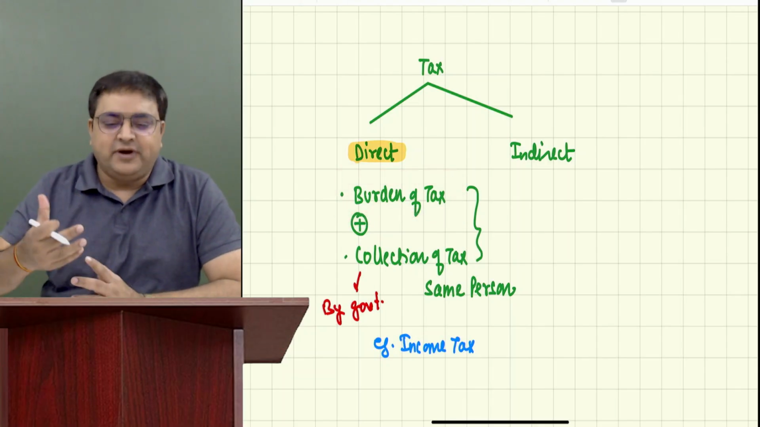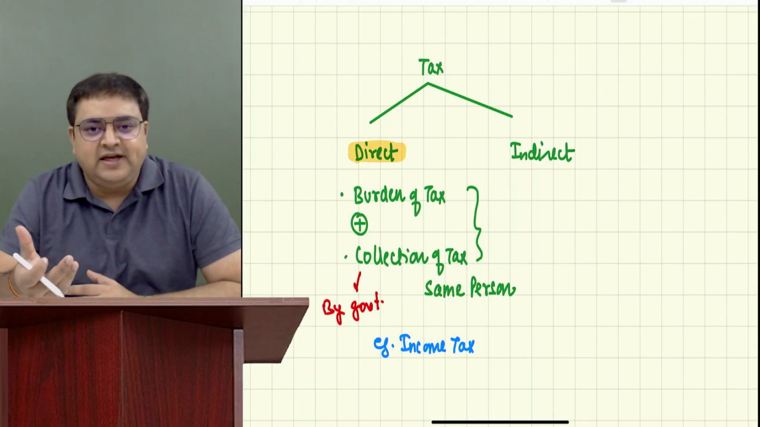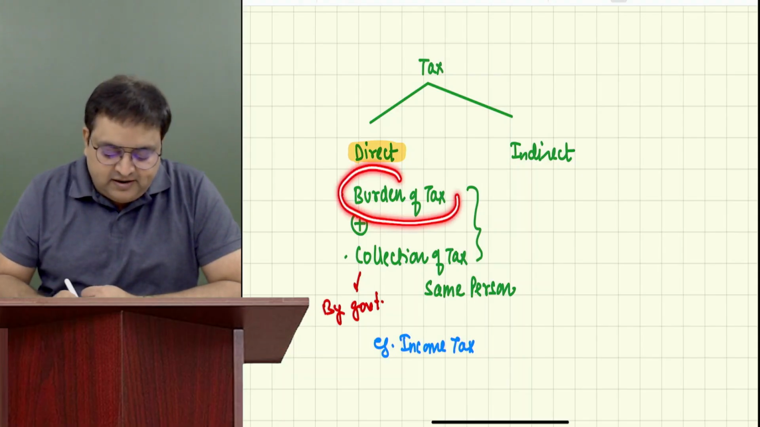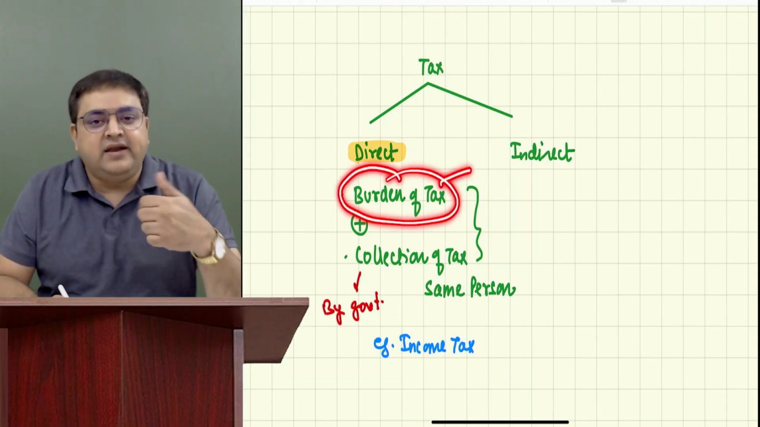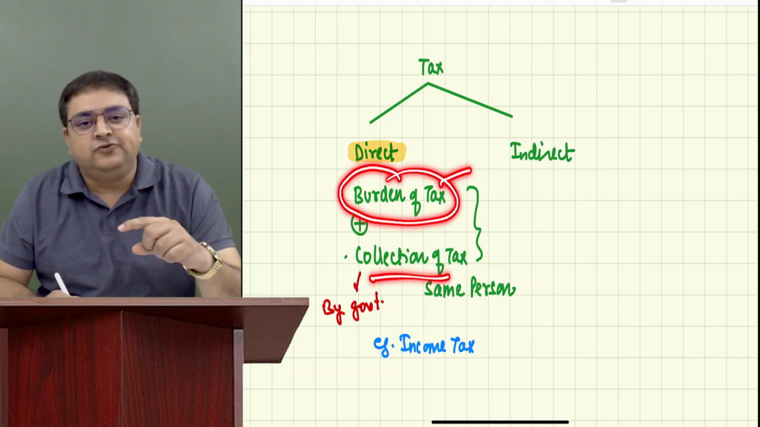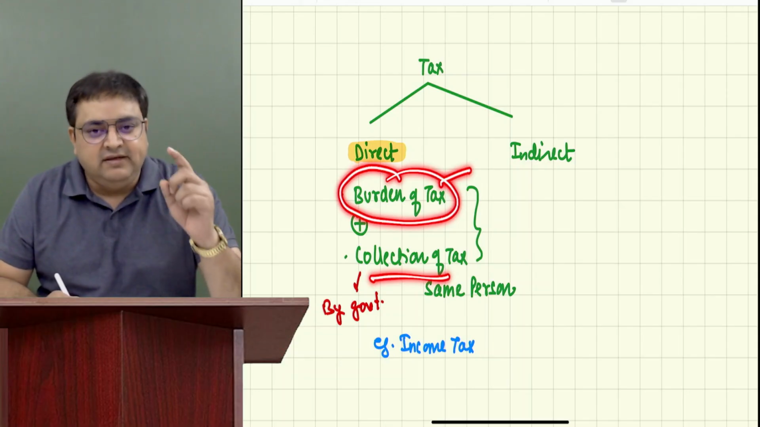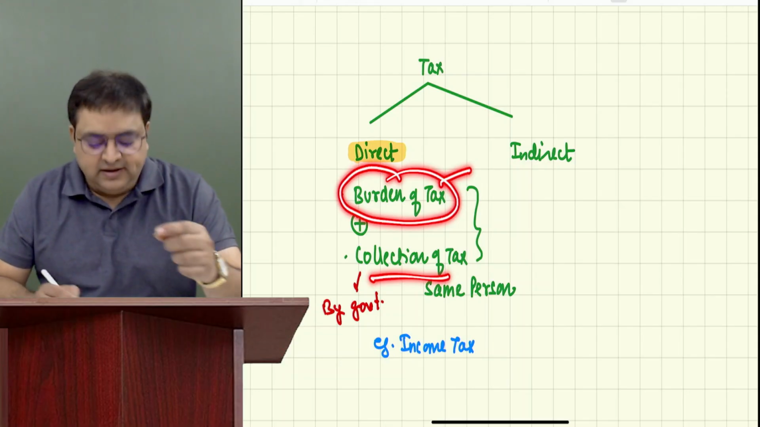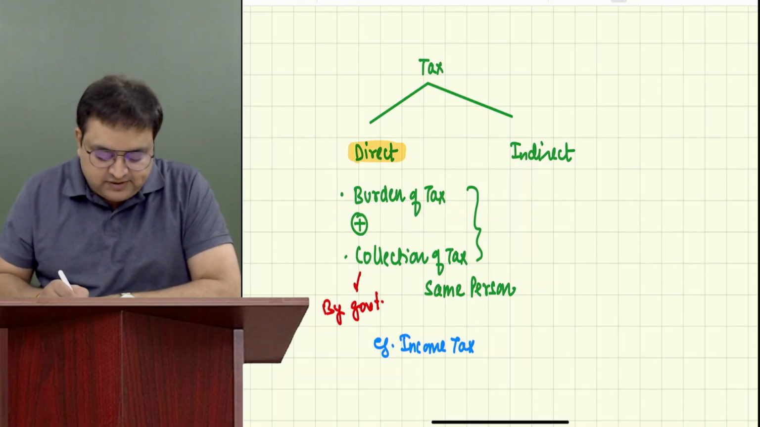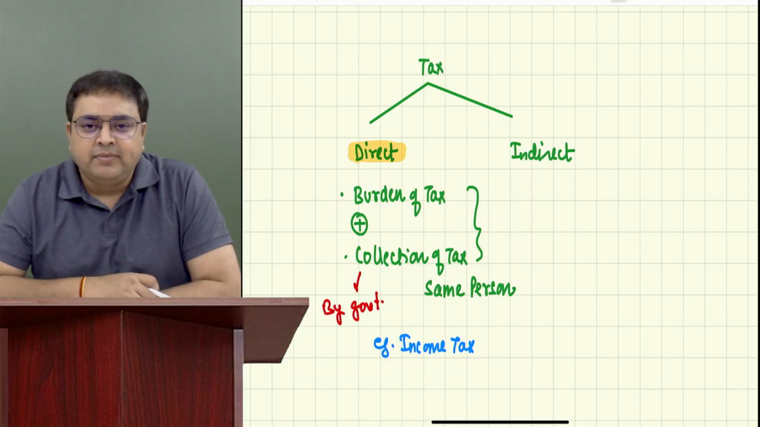When I say from his pocket, it means from his own money, from his bank account, he has to pay. So the burden is on Bhavyansh, the person who is earning the income, and the government will collect the tax also from that person only. They will not collect it from somebody else. They will collect from the same person only. That is the example of direct taxes, and the best example is income tax.